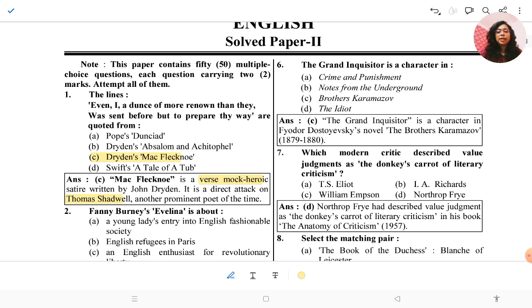They did not give you the same question, but they will repeat the options. Like this time they gave you the question that which are not works of Johnson, and there they gave you the option of Swift's Letters to Stella. So Swift's Letters to Stella is an important work, and there you can find the odd one out. So here also you can always see the other options so that it will help you, right?